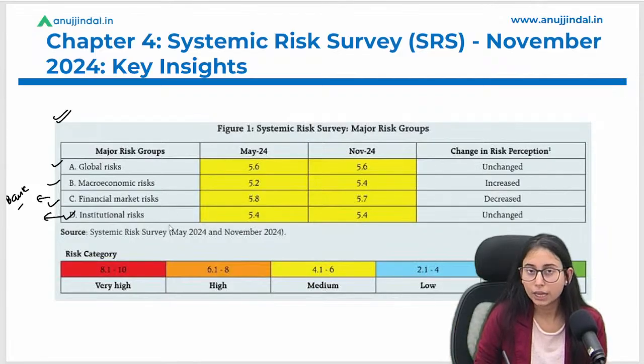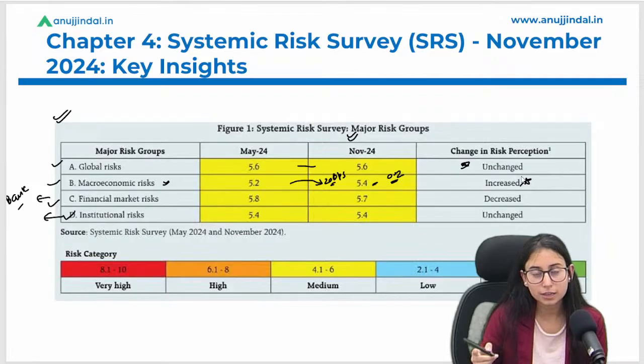Okay, so these all are the risks that we are going to discuss. As per November 2024, the global risk has been unchanged. There is no change under the global risk. If we talk about the macroeconomic risk, there has been an increase of 20 BPS, an increase of 0.2%. We have already discussed in the SRS that there is a marginal increase of risk in the macroeconomic risk.